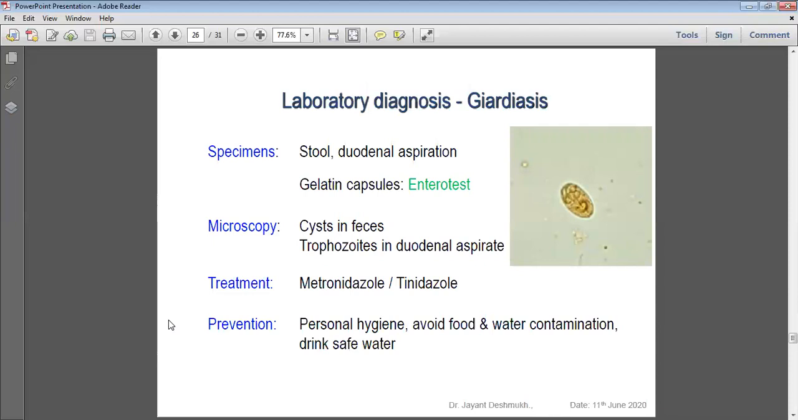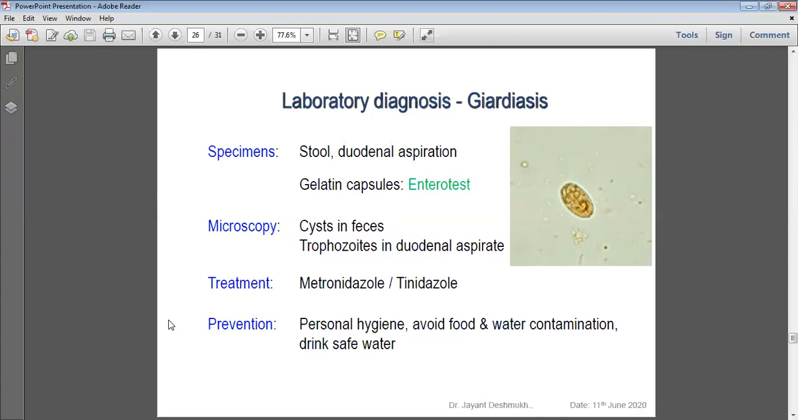Lab diagnosis of giardiasis: specimen is stool and duodenal aspirate. Sometimes they are very rarely present in the stool because they multiply in the duodenum. Very few pass into the large intestine and convert to cyst, in very few numbers. So maximum time they are present in the duodenum. That is the right specimen we have to collect to confirm the diagnosis.